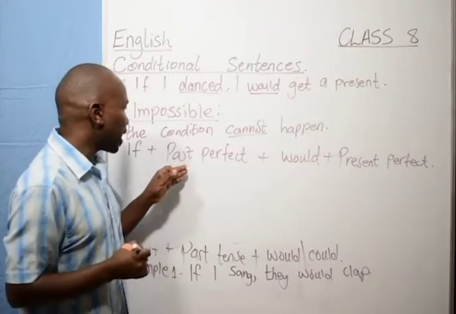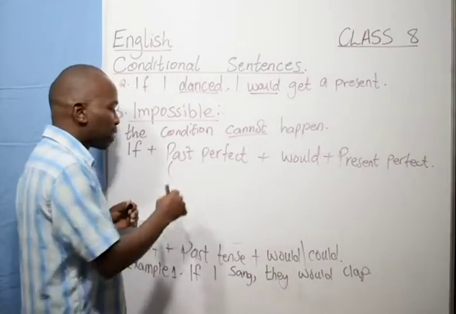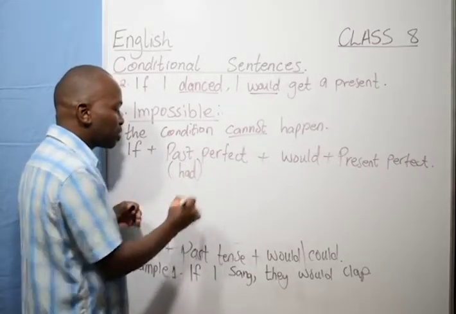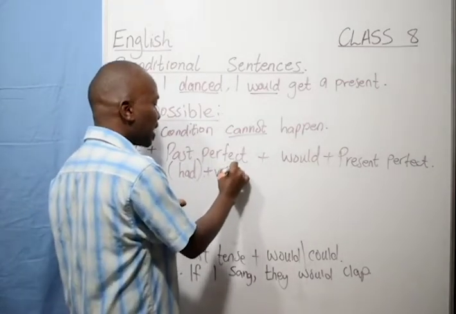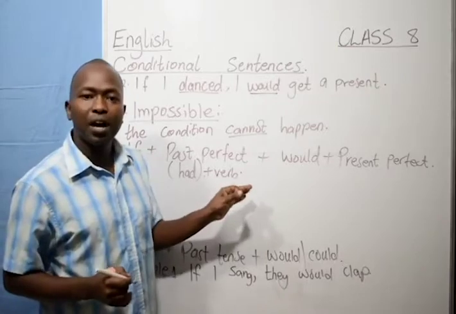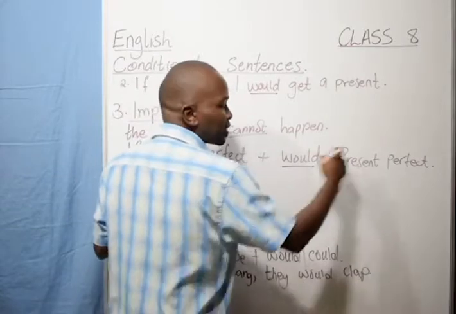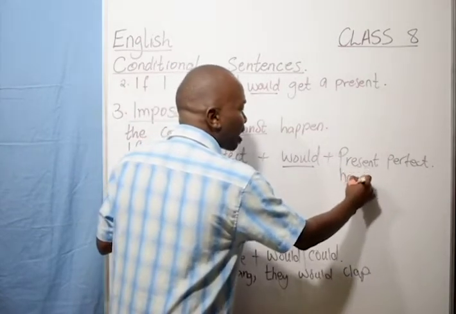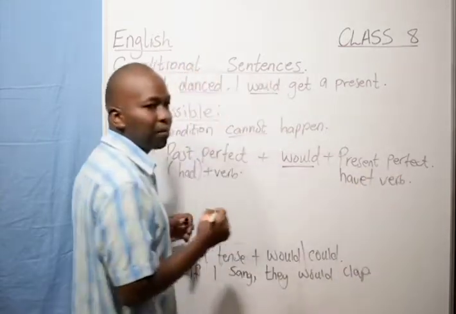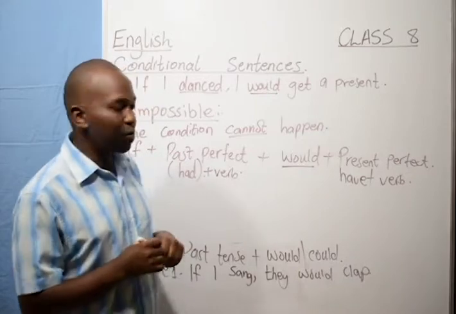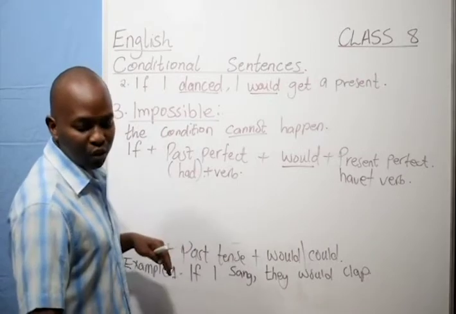Now, when we say a past perfect, verbs are formed by the use of had. So whenever you see the word had in your sentence plus a verb, that is the past perfect. Would, of course, is there, plus a present perfect formed by have plus the main verb. So once we have that, you are going to have what we call the impossible conditional sentence.